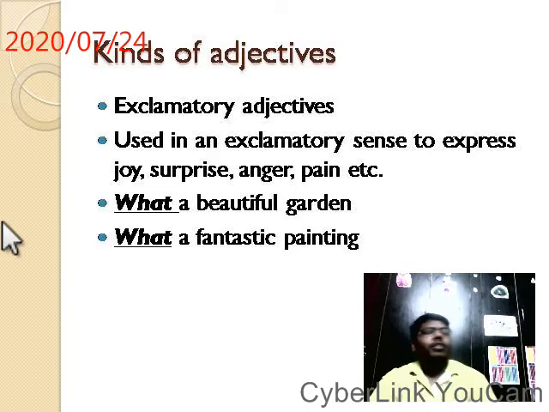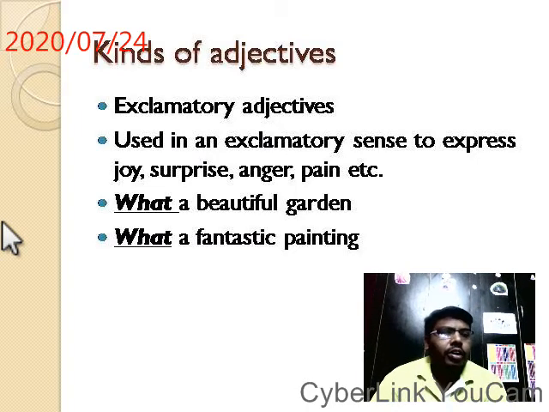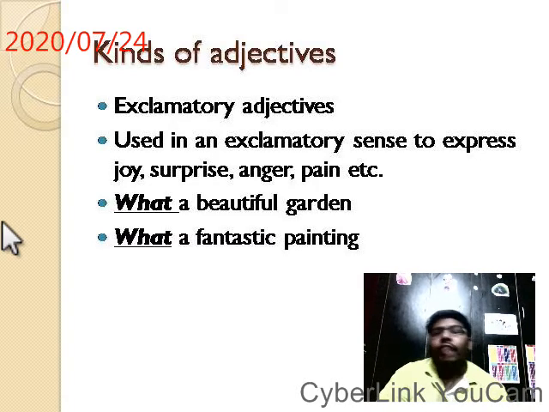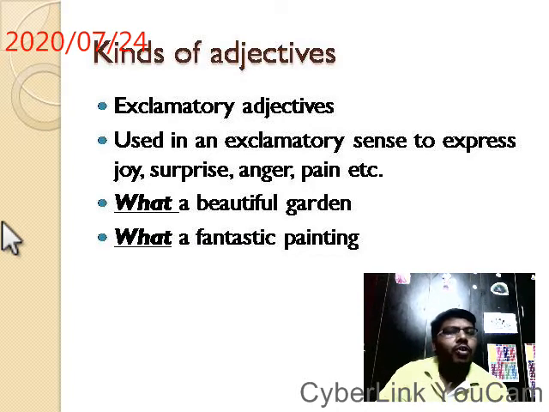Next, exclamatory adjectives. Exclamation means expressing surprise, anger, pain, joy. What a beautiful garden. What a fantastic painting. Here they are giving exclamation. So that is why they are exclamatory adjectives. What a beautiful garden. What a fantastic painting.